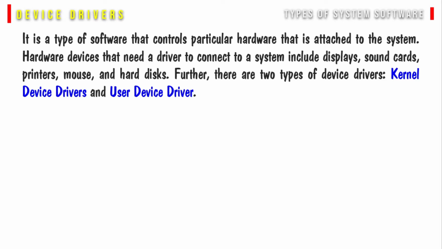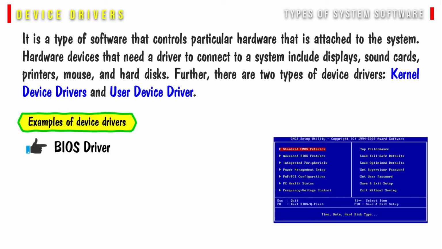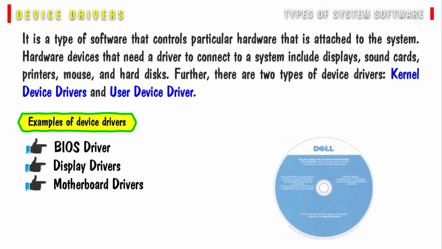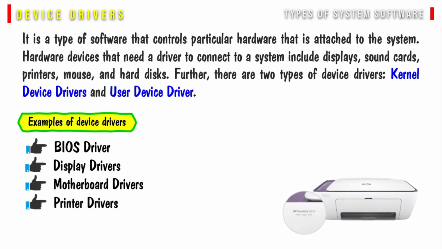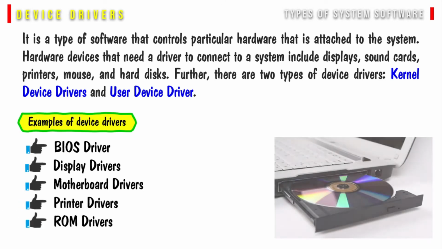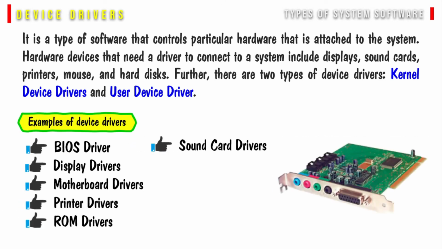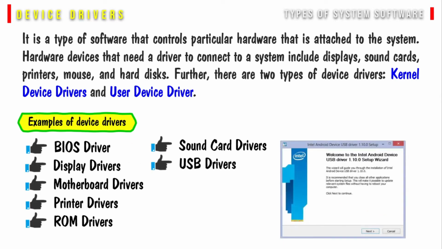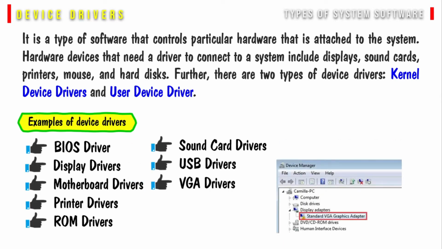Further, there are two types of device drivers: kernel device drivers and user device drivers. Some examples of device drivers are BIOS driver, display drivers, motherboard drivers, printer drivers, ROM drivers, sound card drivers, USB drivers, VGA drivers, etc.